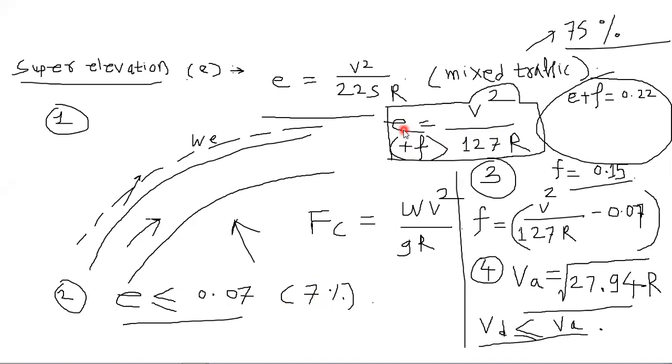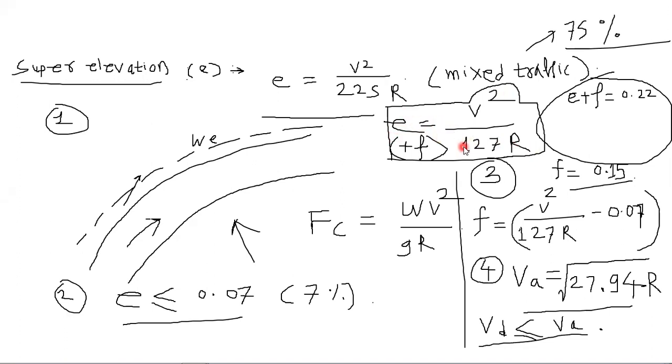If in the numerical they ask you to find the value of E, provided that the value of F is given, then the value of V must be given and the value of R must be given. Ultimately, these three are the variable factors. If you want to find any one value, then the other two values must be given in the numerical.